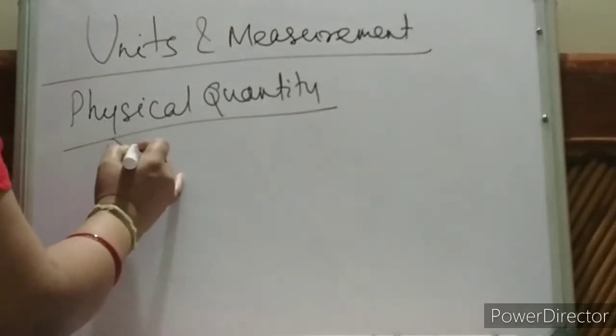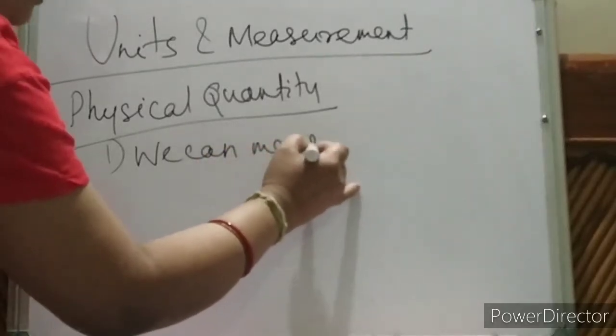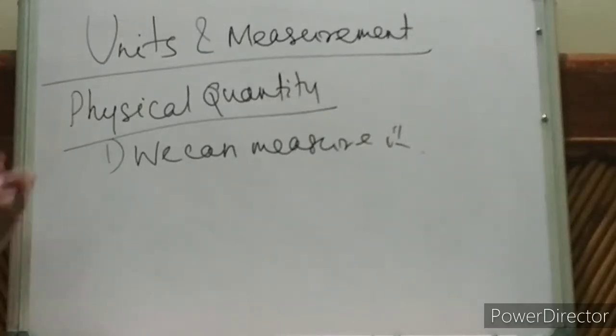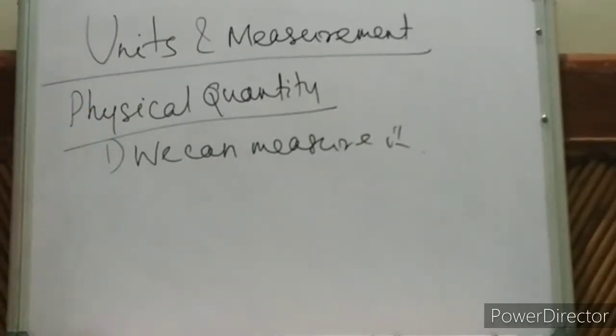And this physical quantity describes the laws of the physical world. So these physical quantities are used to describe the laws of physics.